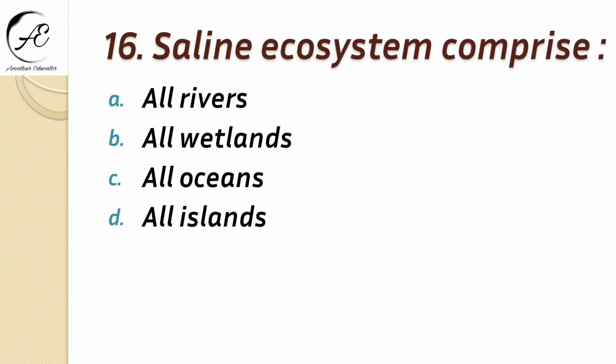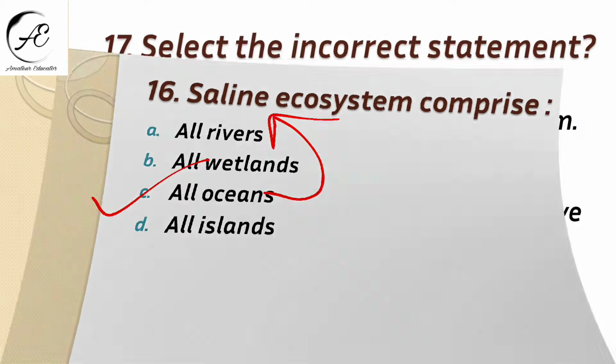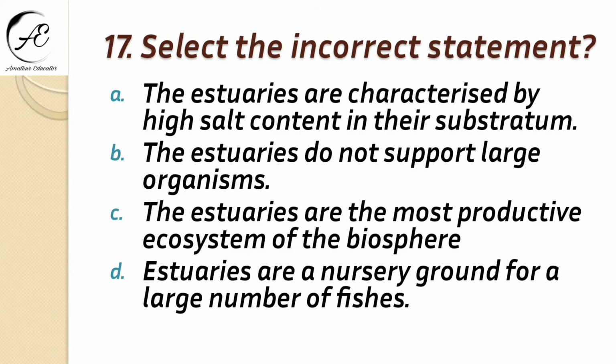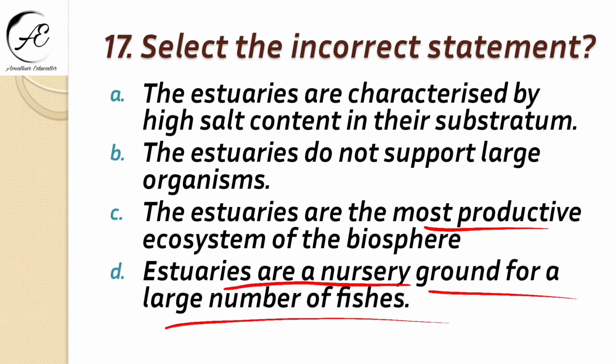Next question is, saline ecosystem comprises all rivers, all wetlands, all oceans, or all islands. Obviously it is all oceans because salinity is found in oceans. Okay, next question is, select the incorrect statement. The estuaries are characterized by high salt content in their substratum. The estuaries do not support large organisms. The estuaries are the most productive ecosystem of the biosphere. Estuaries are a nursery ground for a large number of fishes.